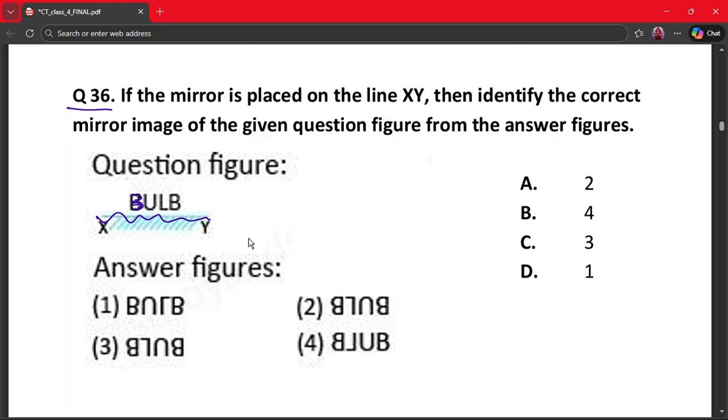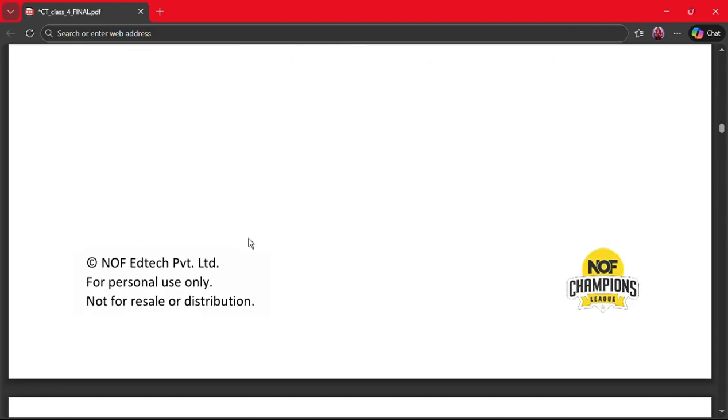So let's see, all the B's are opposite in 3, 4 and 2, but not in 1. We need something like this and we are getting this in 1. So let's find 1. A says 2, B says 4, C says 3 and D says 1. So our correct answer is option D.